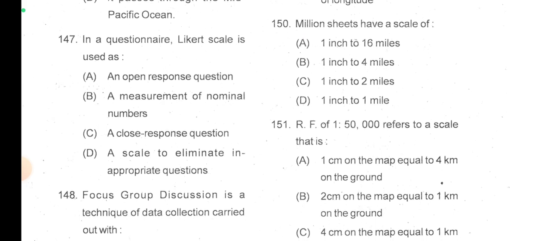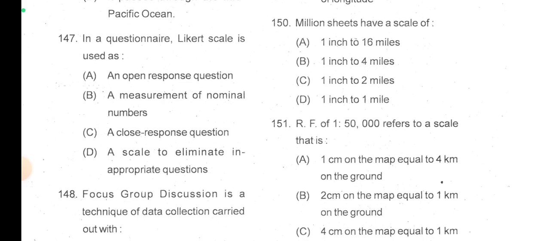A topographical sheet numbered 53A includes areas covered by 1 degree of latitude and 1 degree of longitude. So there is a table available on the internet, do search and read that. Then million sheets have a scale of 1 inch to 4 miles, I think. Let me check once. Sorry, million sheets have a scale of 1 inch to 16 miles.